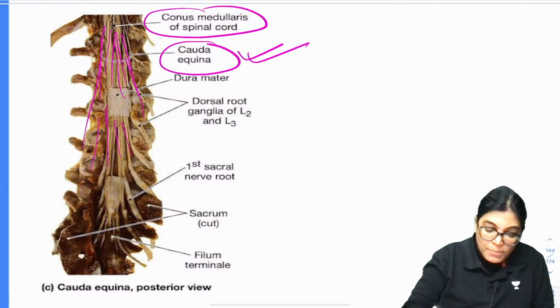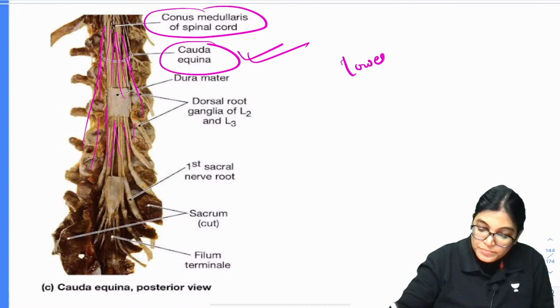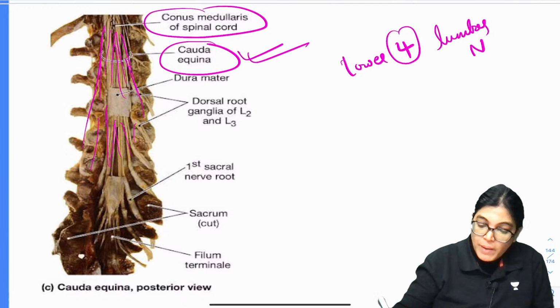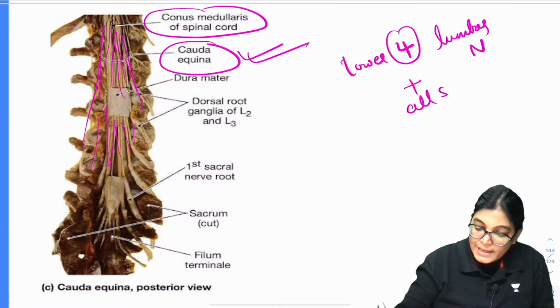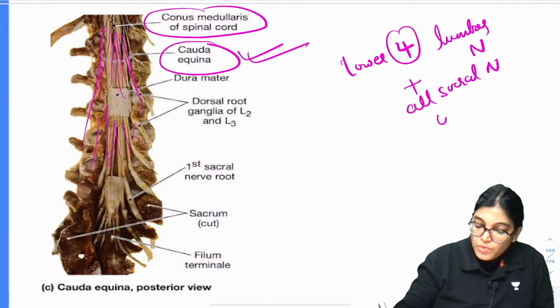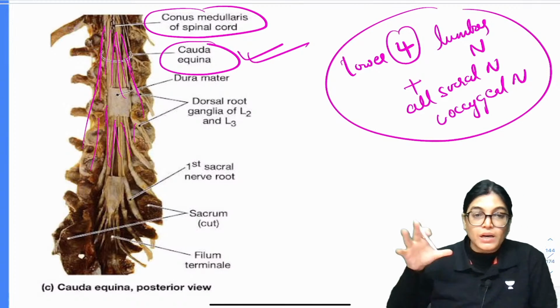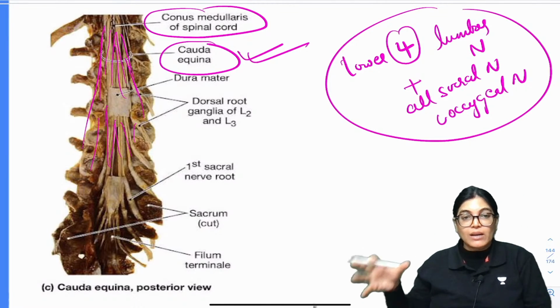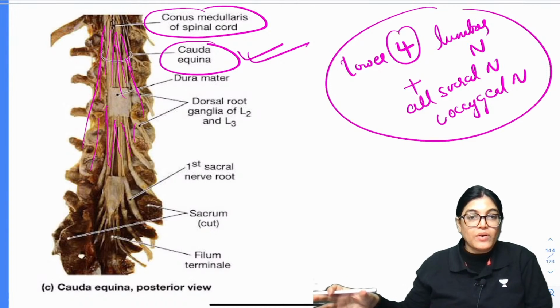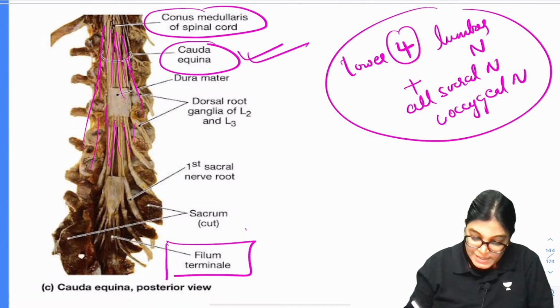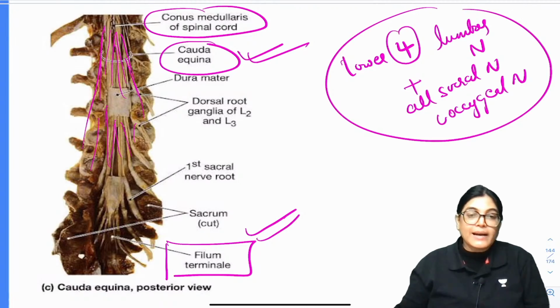Together they form the appearance of a bunch of nerves like the tail of a horse, called cauda equina. Okay. So this is what has been shown, and filum terminale is extending till the level of the sacral vertebra S2.